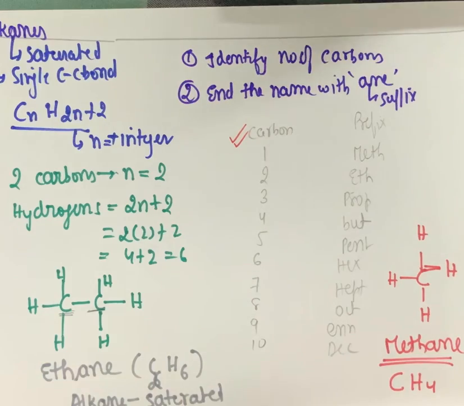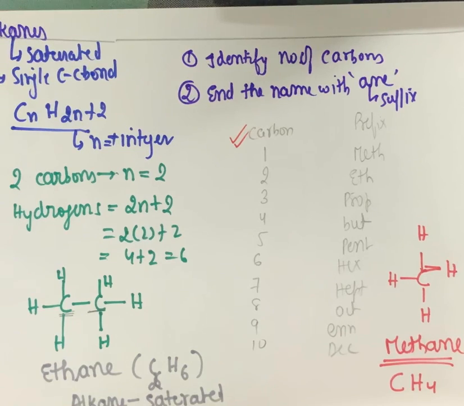Further, this much is enough for naming. In the same way, we will be taking up the other 2 series, which are alkenes and alkynes. So this was about the alkane, which is a saturated hydrocarbon, having carbon-carbon single bond. Carbon-hydrogen will always be a single bond. The general formula is CnH2n+2. The naming method is to identify the carbons, use these prefixes and end the name with ane. That was all about alkanes.